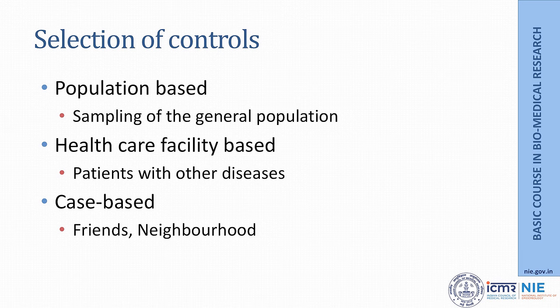There again could be three sources of controls. First is the population based controls, and you could sample from the general population. Second, you could select controls from a health facility, and in the case of the Doll and Hill study, they selected controls from the health facility, but we could select patients with other diseases. And the third source of controls could be case based controls, that is, from friends or neighborhood.